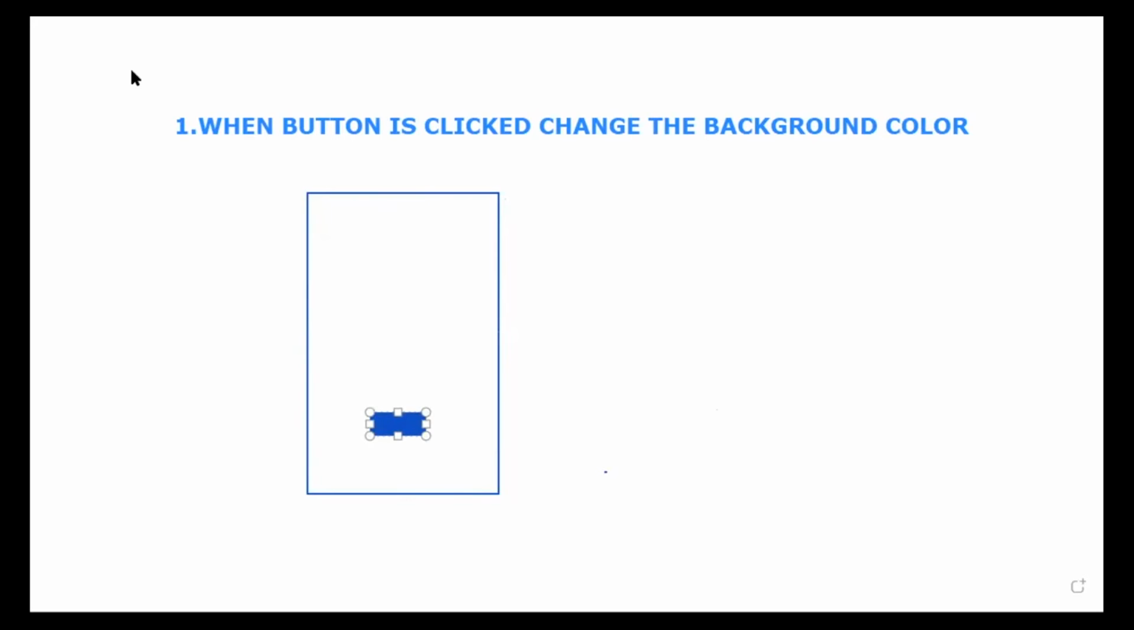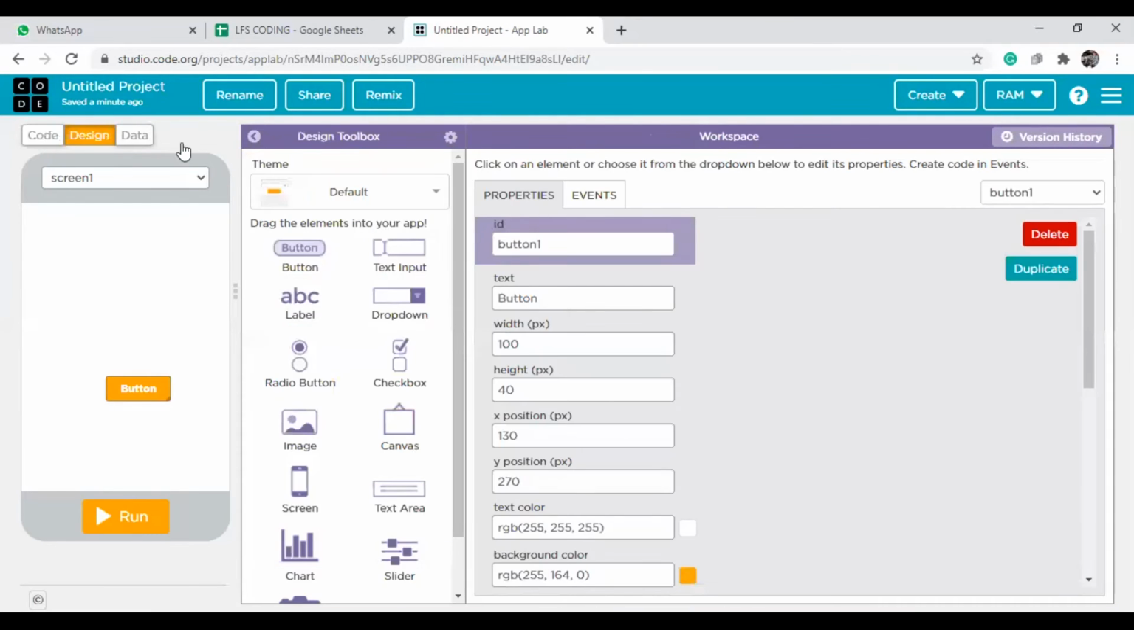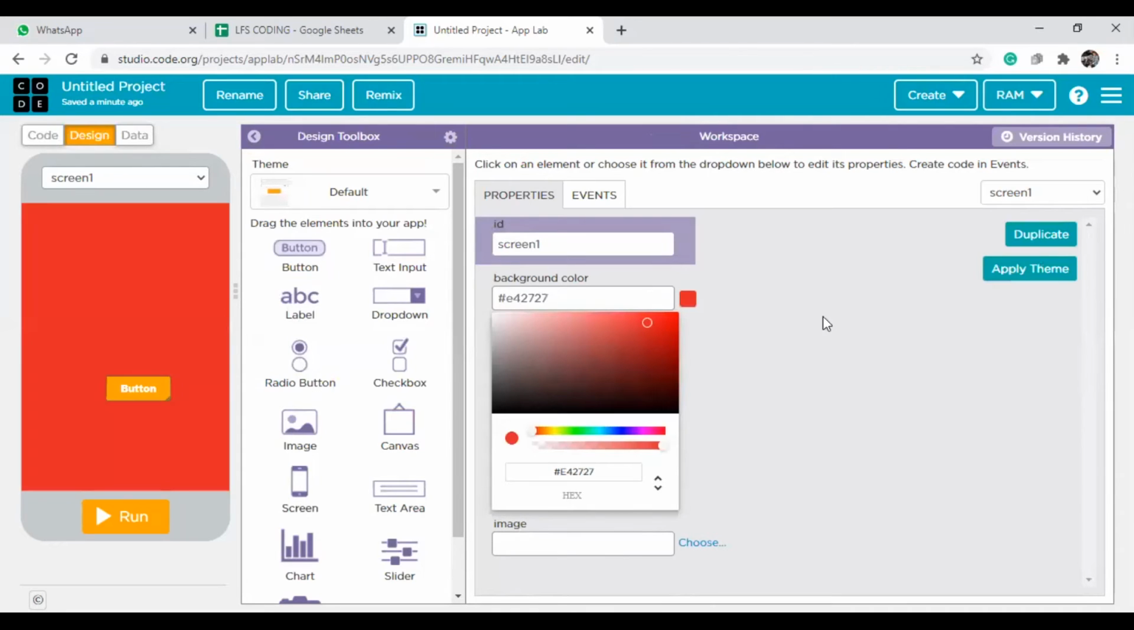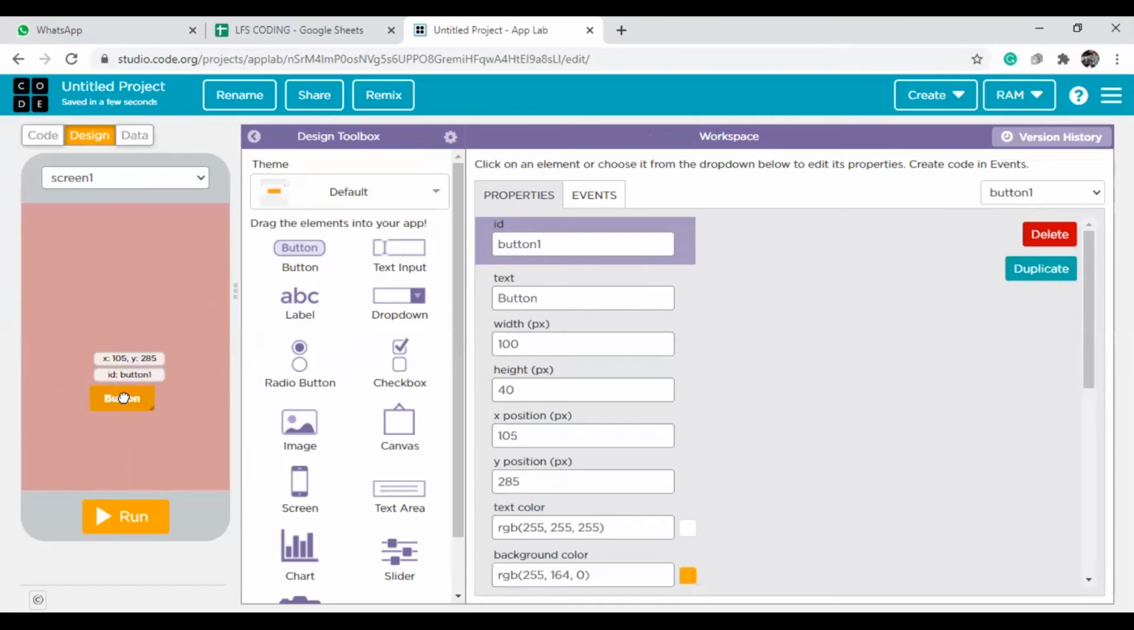So now I'm going to start with the design. Here I am taking screen one. Let me start with some different color. Suppose it is this color. Now I'm taking one button, and here I'm putting "Click me". See now, if I click, it is not changing.